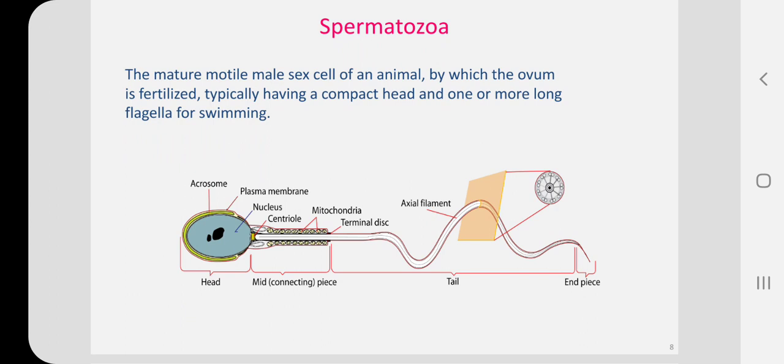So acrosome contains the enzyme which helps in dissolving the egg membrane, whereas the middle piece contains the mitochondria which give energy to the sperm while it travels through the female reproductive tract, whereas nucleus contains the genetic material which helps in fertilization. A tail helps in the movement of the sperm.